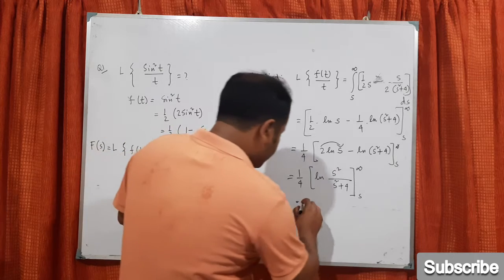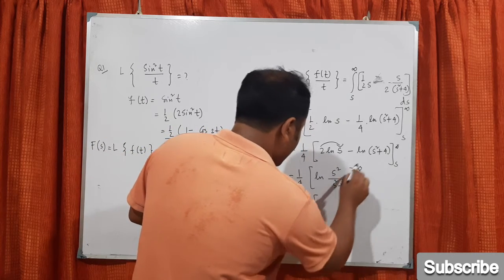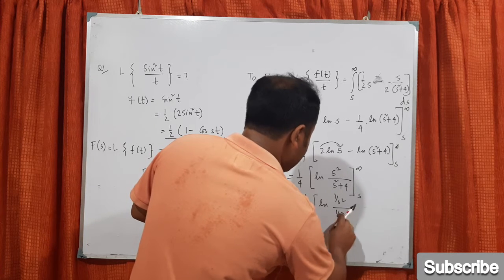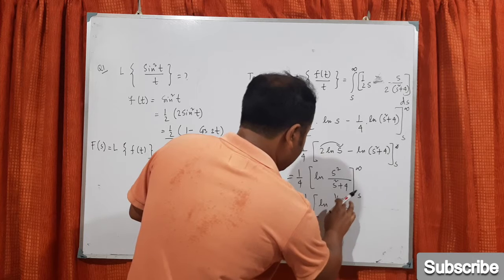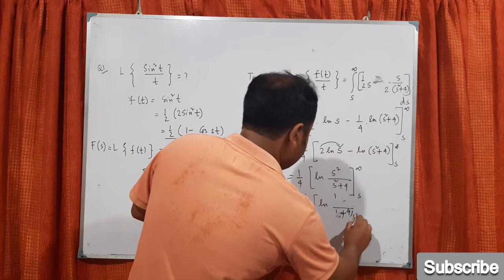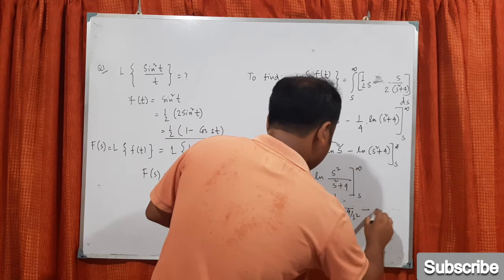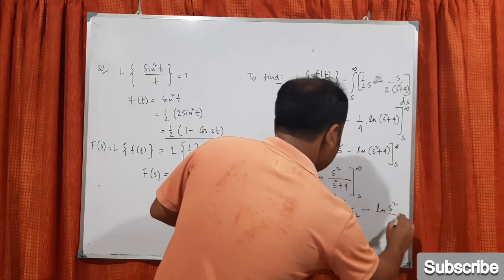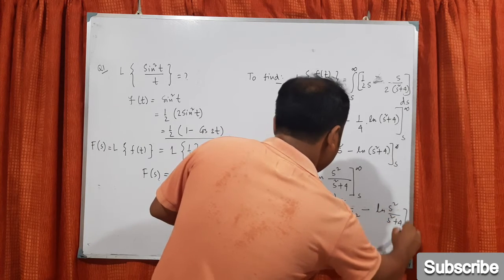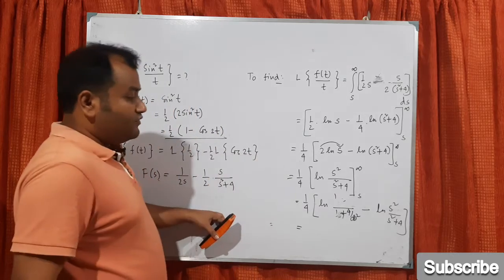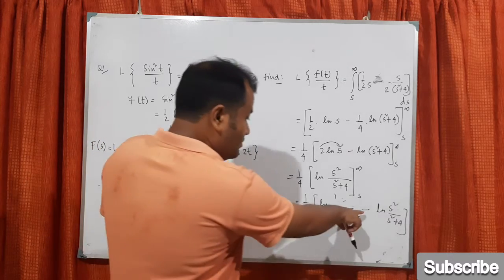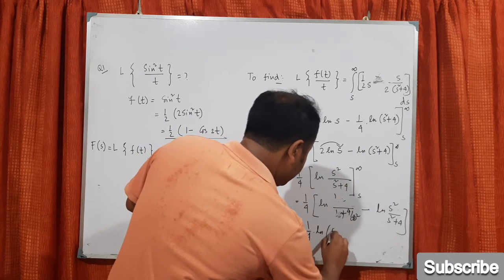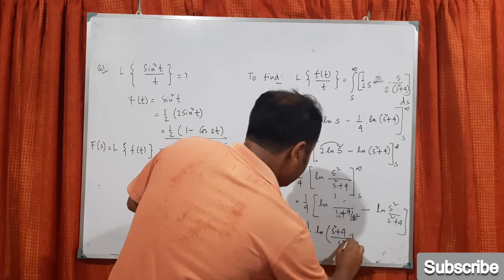So it should be 1 by 4, and when I put infinity, it should be log of 1 divided by 1 plus 4 by s squared, minus the lower limit. Log of 1 is 0, so minus of this, if I just interchange it, will be plus: log of s squared plus 4 divided by s squared.